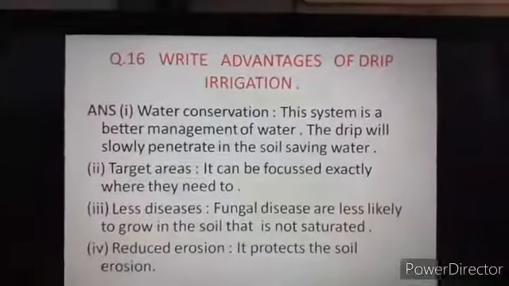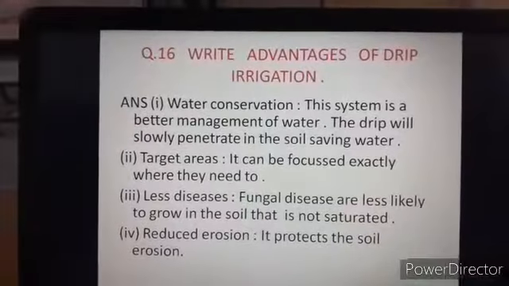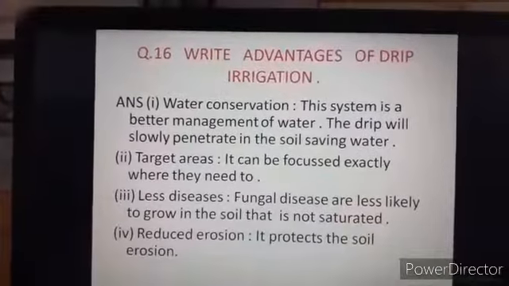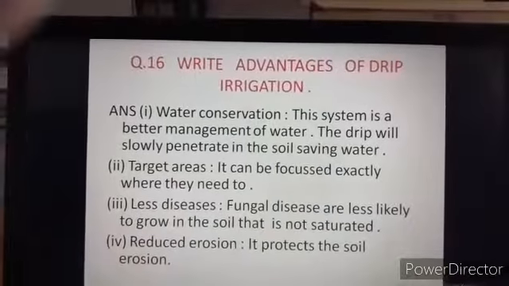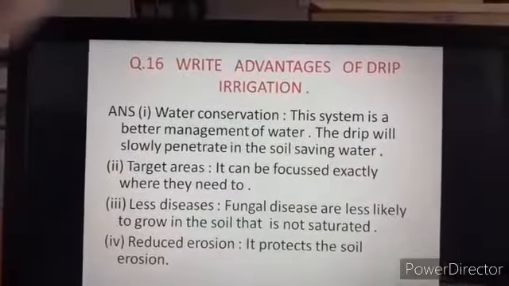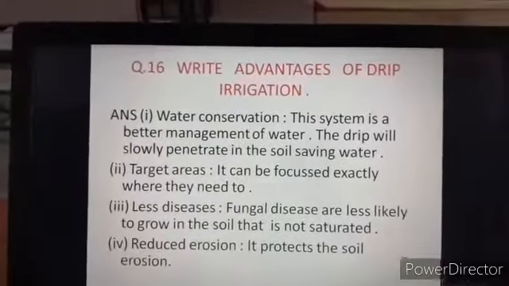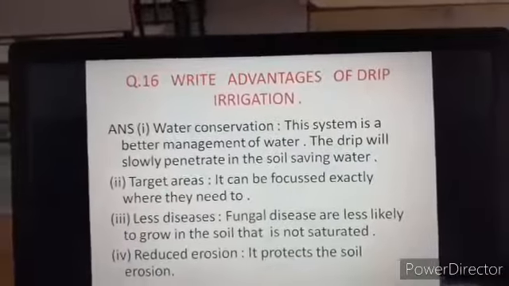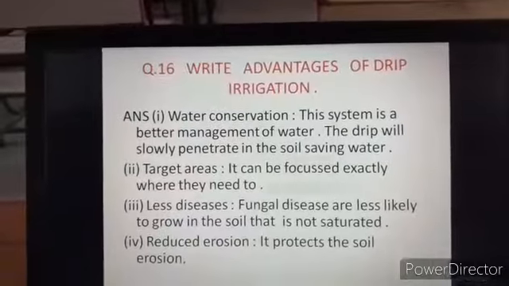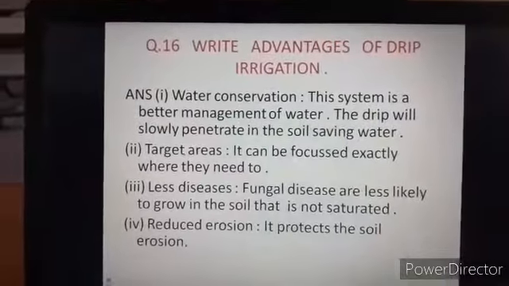Last question, write advantages of drip irrigation. It is the best method to give water to crops. So the first point is water conservation. This system is a better management of water. We save a lot of water by this method. The drip will slowly penetrate into the soil, saving water. Slowly, drop by drop, the water is provided. So that's why we save a lot of water by this method.